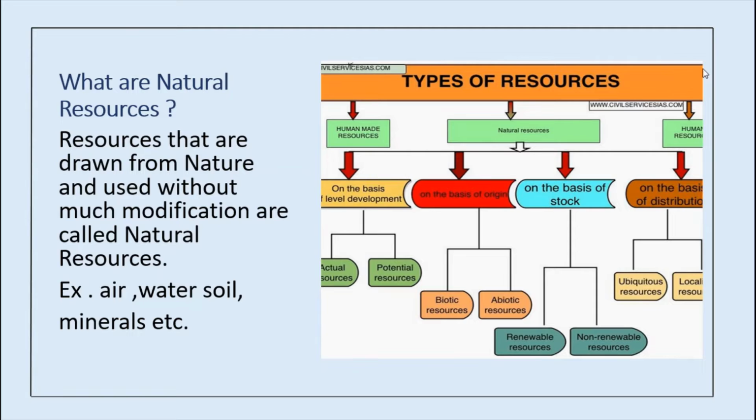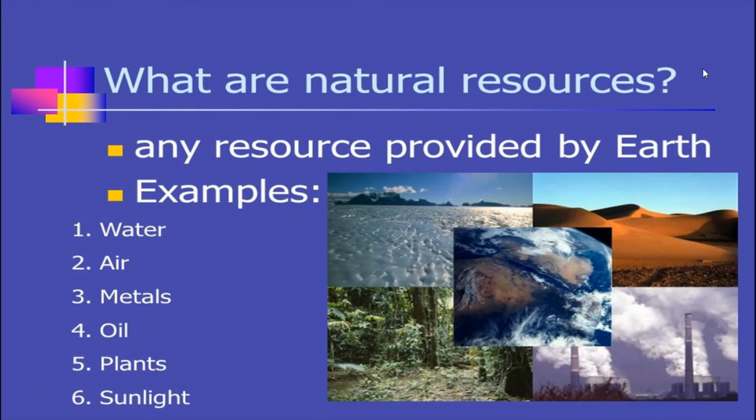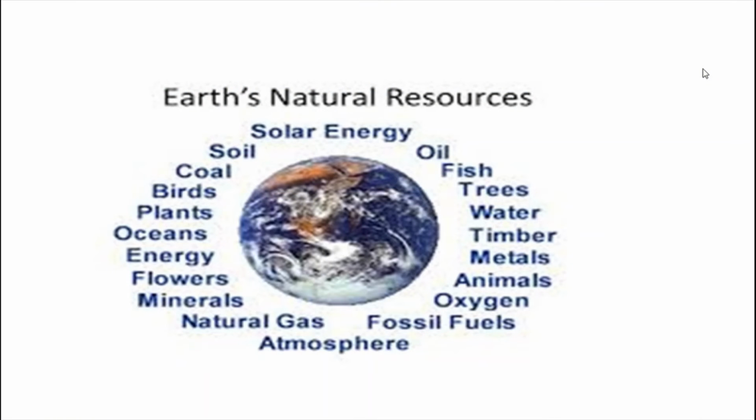I'll show some examples of natural resources. These are some examples: water, air, metals, oils, plants, sunlight, etc. In fact, I want to show one more picture also. See the Earth's natural resources, fully packed.